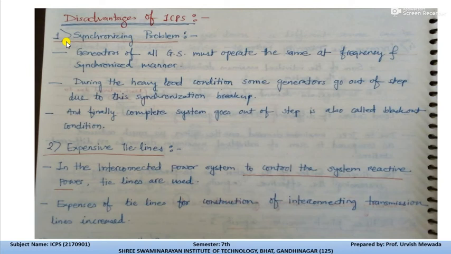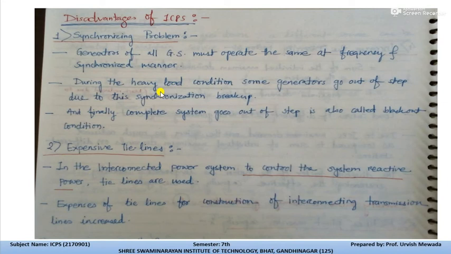So how can you maintain the terminal voltage of the generating stations? By providing proper synchronization between each generating station. It means the terminal voltage of all the generating stations must be the same. That is called synchronization.